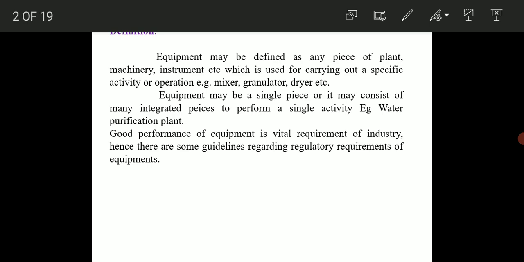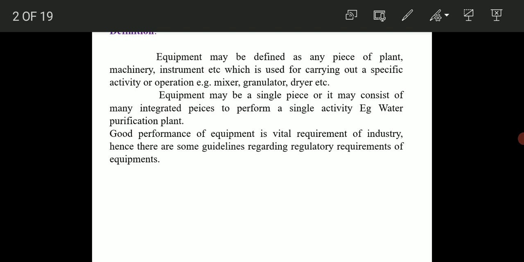Equipment may be a single piece, or it may be many pieces coming together in one single form to perform different operations. Equipment may be a single piece or it may consist of many integrated pieces to perform a single activity. An example is a water purification plant.